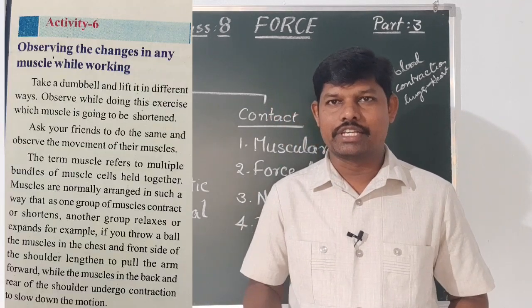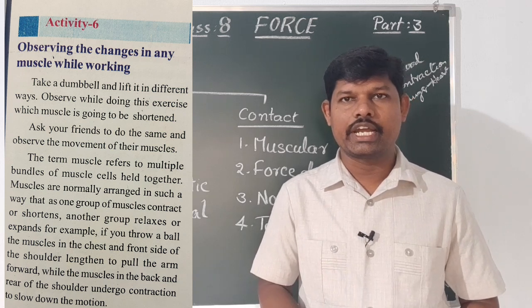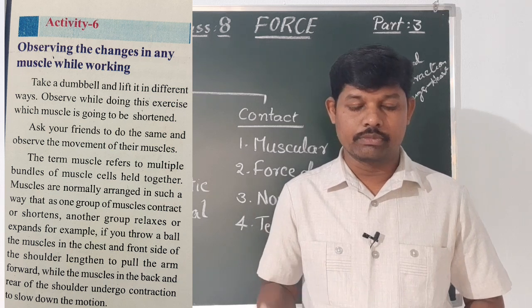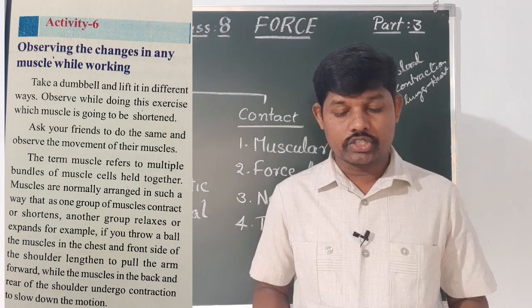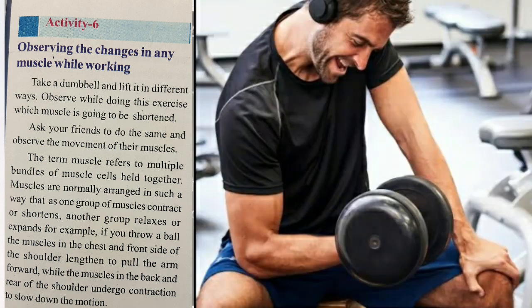Next, activity 6. Those who have a textbook, observe the textbook. Here is a small activity, how muscles work. Observing the changes in any muscle while working. Take a dumbbell and lift it in different ways. Observe while doing this exercise which muscle is going to be shortened. Ask your friends to do the same and observe the movement of their muscles.